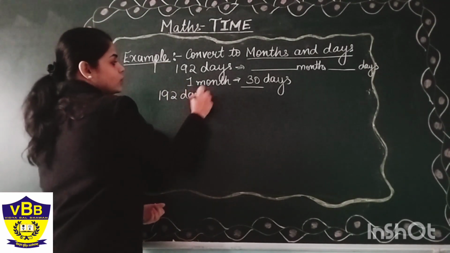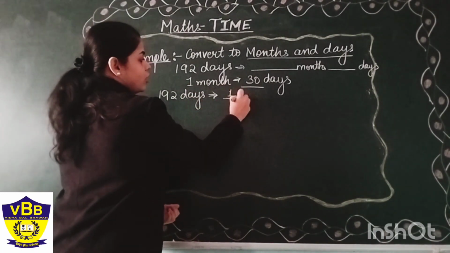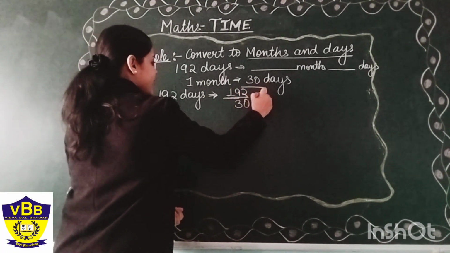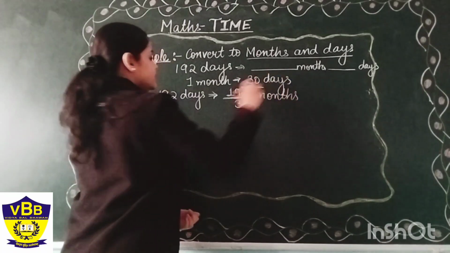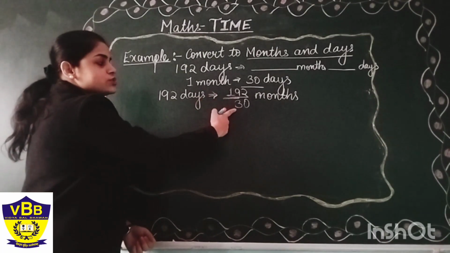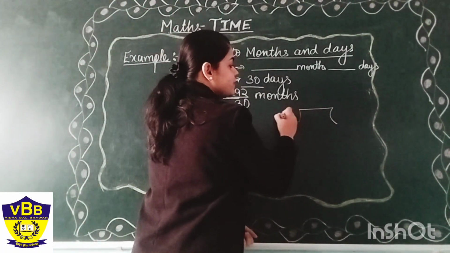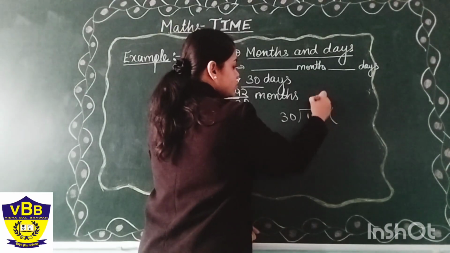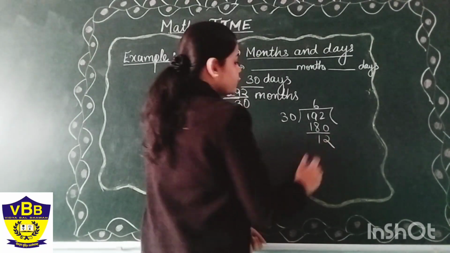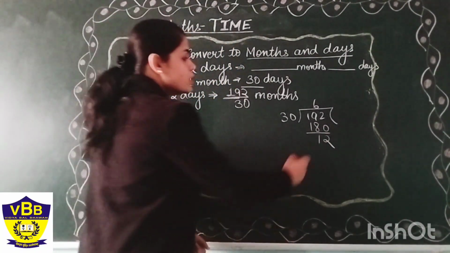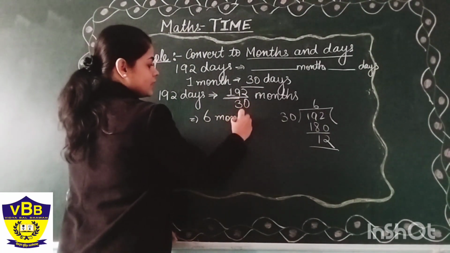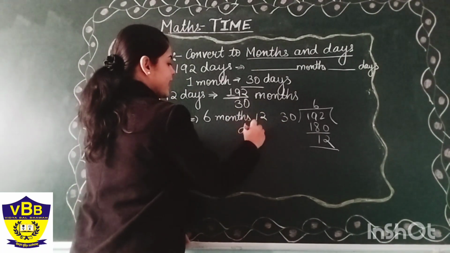192 days will be equal to 192 upon 30 days. Since this is a conversion from days to months, we divide, of course. And what we will divide here? We will divide 192 by 30. Do the usual division that we are doing here. 192, 6 sixes are 180, remainder 12. So this is 6 months and 12 days.